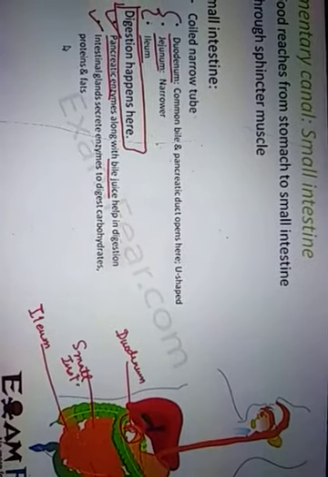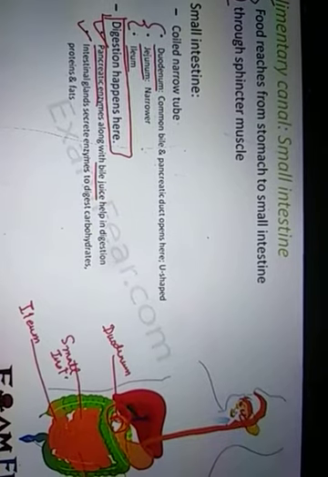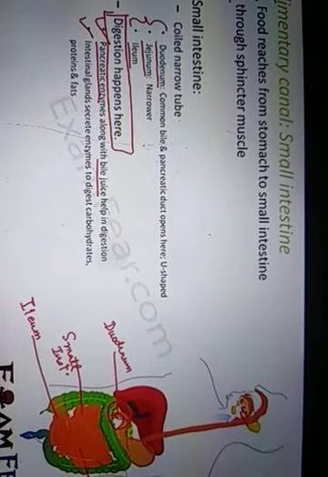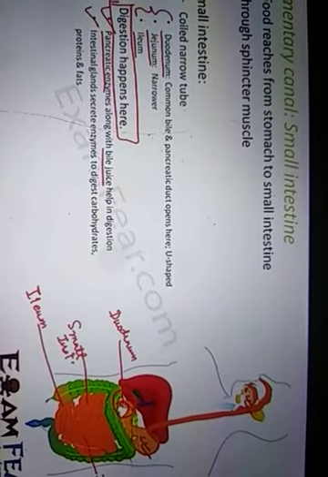So if I try to sum up the entire process of digestion, it started from the mouth, where salivary amylase acts, then it reached the stomach where digestion happened.